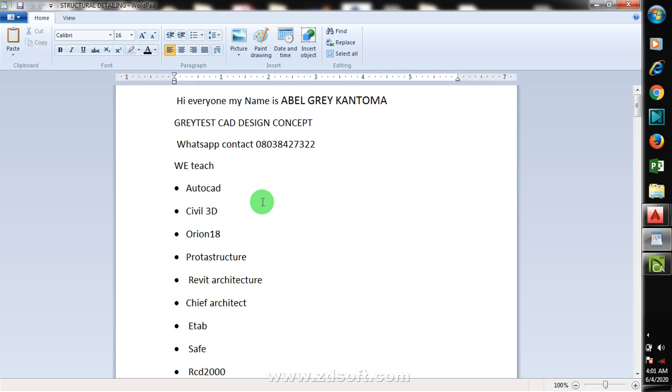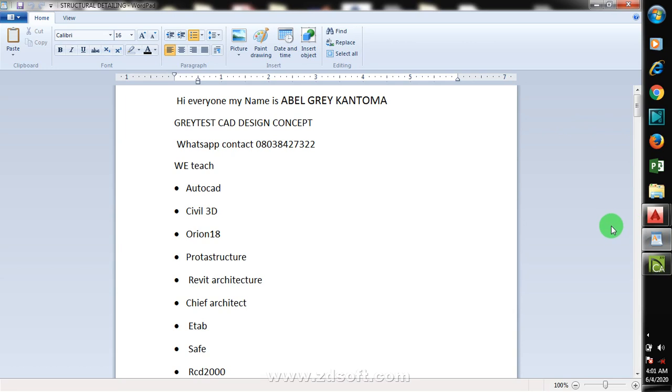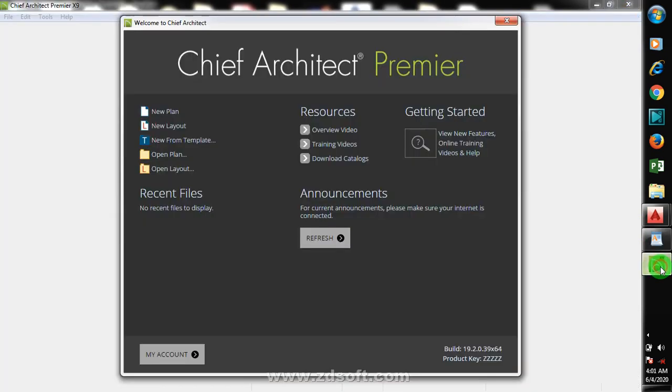Right now let me jump right into what I want to show you on Chief Architect. This software is Chief Architect for architectural drawings, both your 2D and your 3D. Right now I'm going to be introducing you to Chief Architect. This software actually makes your work much easier and faster.